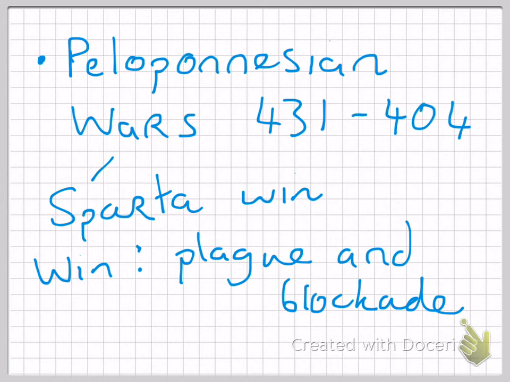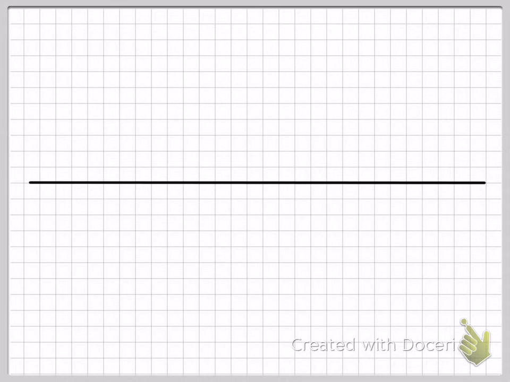Another interesting fact is that Pericles, the leader of Athens, dies of the plague during the Peloponnesian War. Okay, so they're the main events that happened and the little explanations of each one, and now I'm going to do the timeline. Okay, so I'm going to divide it into 15 equal parts, more or less.